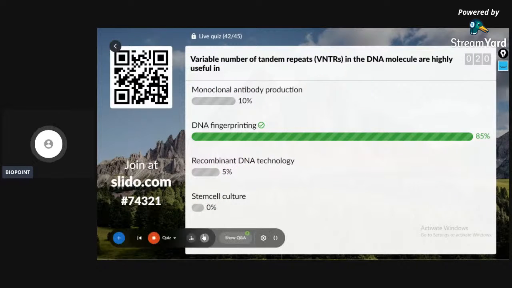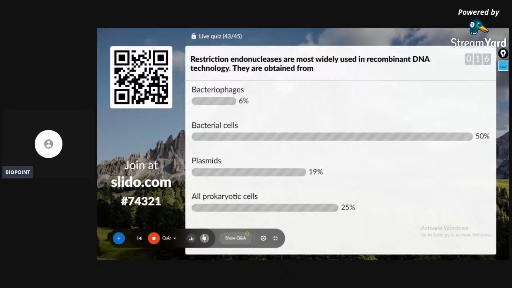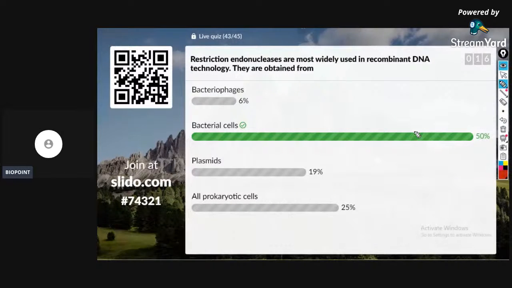Yes, 43rd question. You have two more questions remaining. Restriction endonucleases are widely used in recombinant DNA technology. They are obtained from bacteriophages, bacterial cells, plasmids, or all prokaryotic cells.